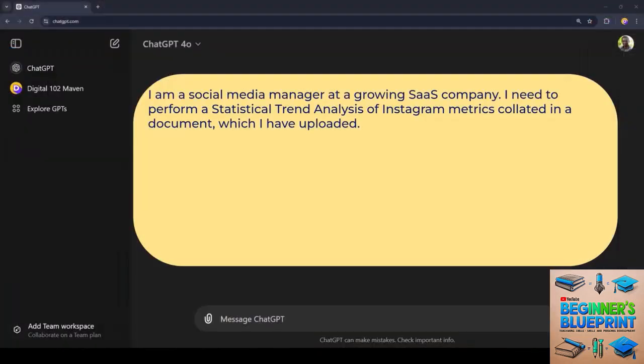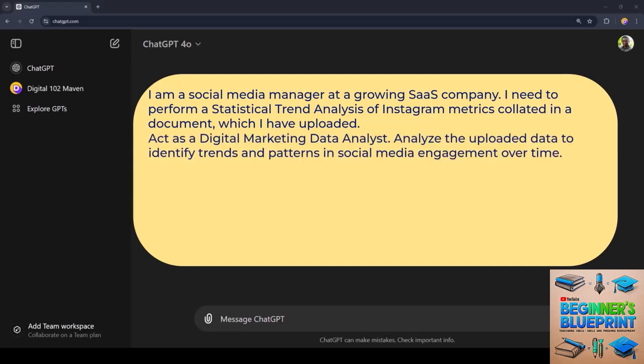I am a social media manager at a growing SaaS company. I need to perform a statistical trend analysis of Instagram metrics collated in a document which I have uploaded. Act as a digital marketing data analyst. Analyze the uploaded data to identify trends and patterns in social media engagement over time.